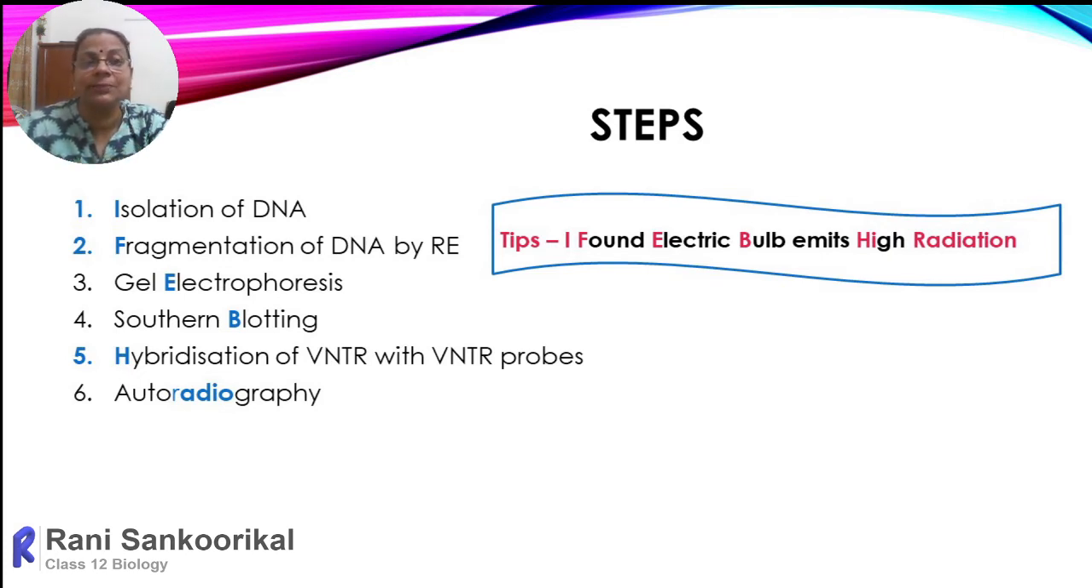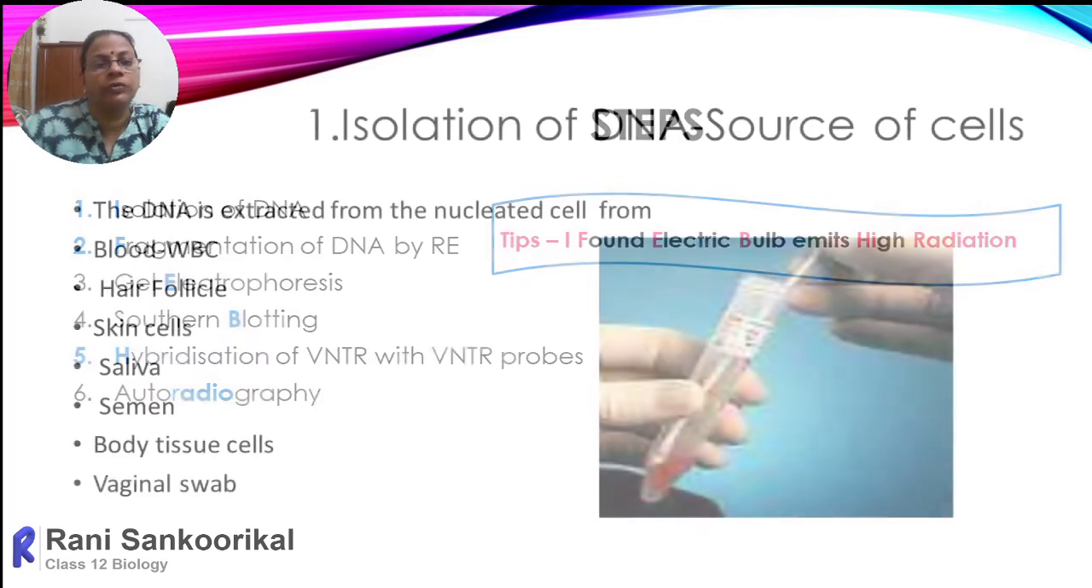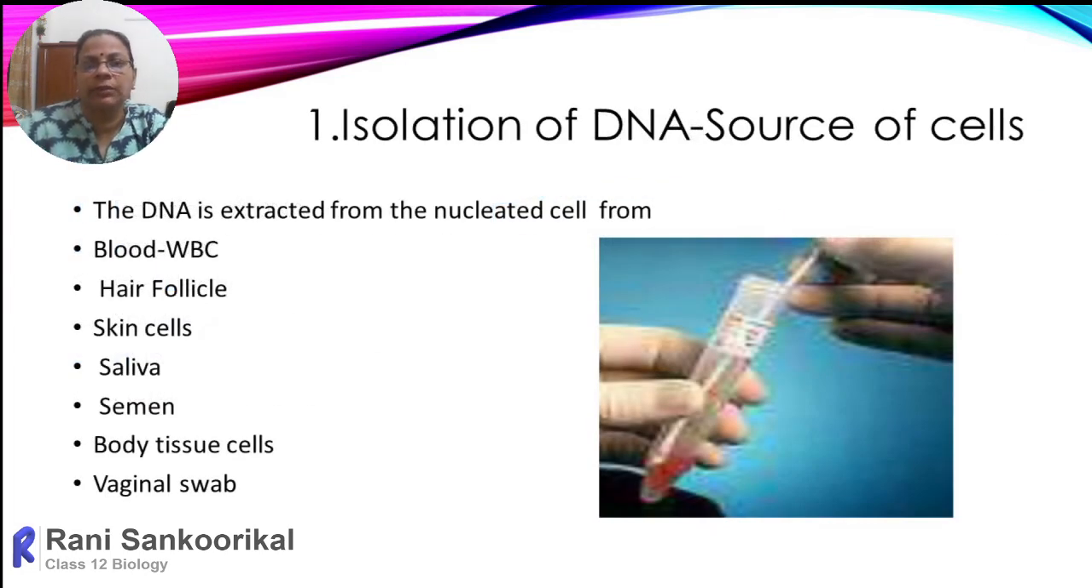Then the last step is R, radiation, autoradiography. By using autoradiography, when X-ray is passed onto this nitrocellulose, the locations of the VNTRs can be detected. You have to specify X-ray very clearly. So these 6 points you have to write. Then we will move on to each one step by step.